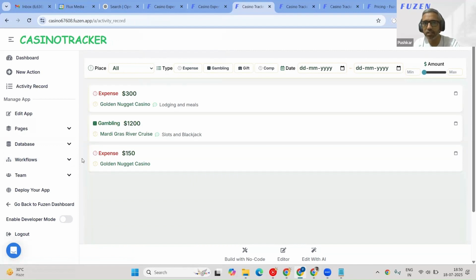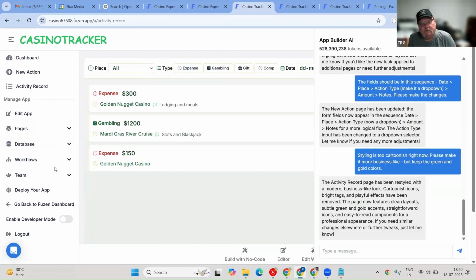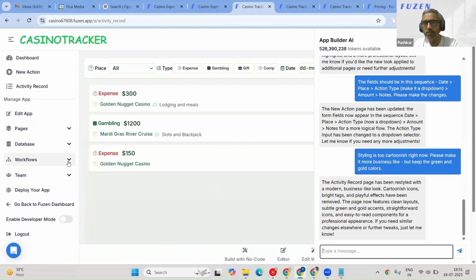By the way, if we asked for any server-side workflows, like sending notifications or sending a monthly stats email, it could also do that. So you just tell AI what you want, and it creates a server-side workflow. It's useful for things like third-party integration. For example, if you want to integrate this with your digital wallet, or with your cash flow management software or your accounting management software, it does that. It does email integration, WhatsApp integration. So all the server-side stuff is handled under the workflows.